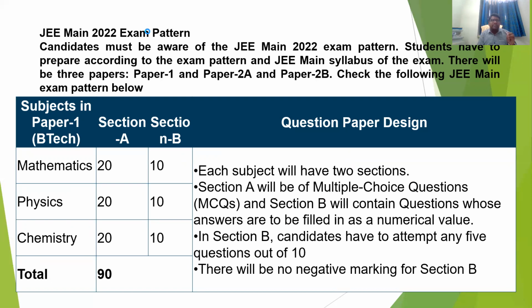The subjects in paper 1 BTech are mathematics, physics and chemistry. Section A has 20 questions and section B has 10 questions, a total of 90 questions. Each subject will have two sections. Section A will be multiple choice questions and section B will be numerical based questions. In section B, candidates have to attempt any 5 out of 10, therefore 25 questions out of 30 only. So this is paper 1.